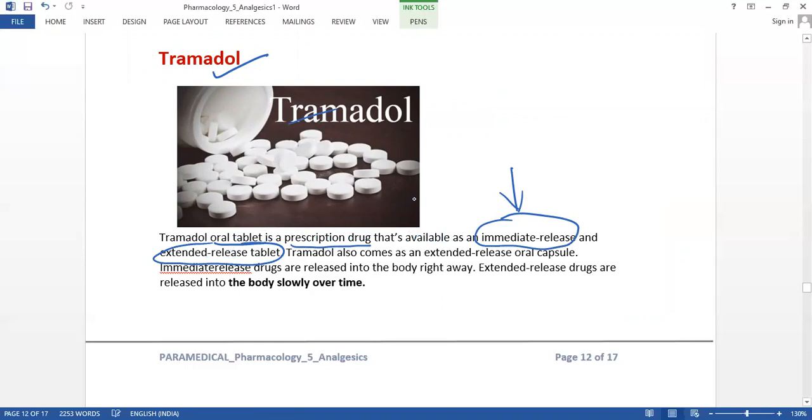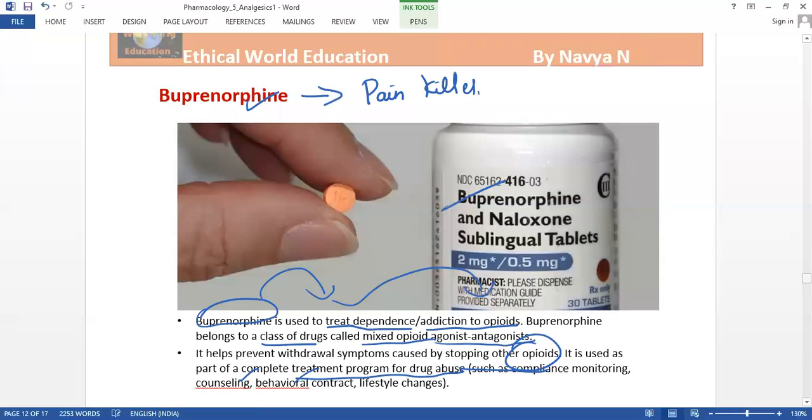As soon as the drug enters the body, the body responds immediately. Extended means it doesn't make changes suddenly, but slowly changes over time.